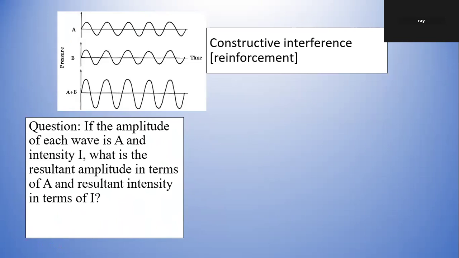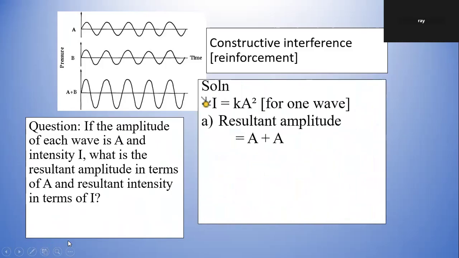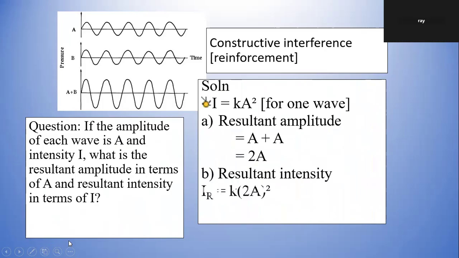If each wave has amplitude A and intensity I, what is the resultant amplitude and intensity in terms of A and I? We have done that already. A plus A is 2A, and the resultant intensity is 4I. We are just repeating again.